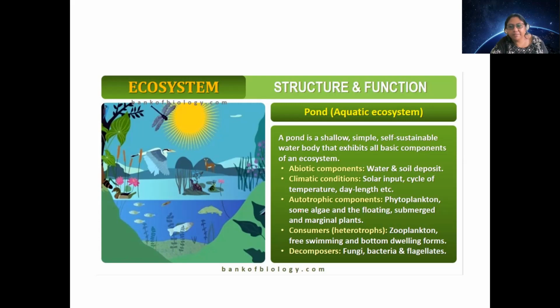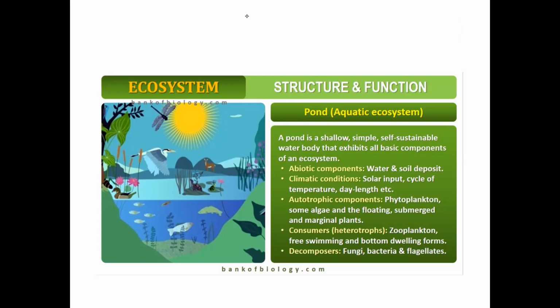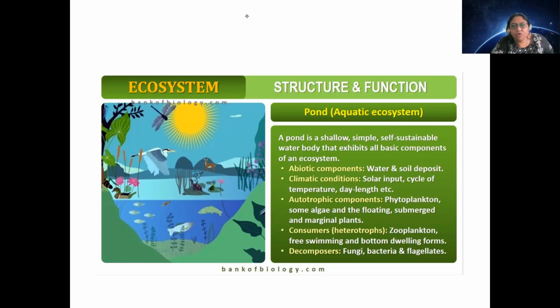Just for knowledge, I am asking, do you know the types of autotrophs? How many types of autotrophs are possible? Yes, ma'am. Chemoautotrophs, heterotrophs, photoautotrophs, heteroautotrophs. No, chemoautotrophs and photoautotrophs. So what is the difference between chemoautotrophs and photoautotrophs? Ma'am, in chemoautotrophs, chemical substances will be included, and in photoautotrophs, by photosynthesis, water and light.